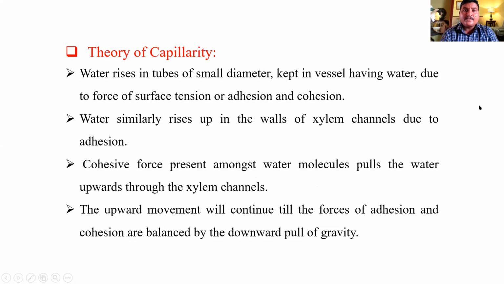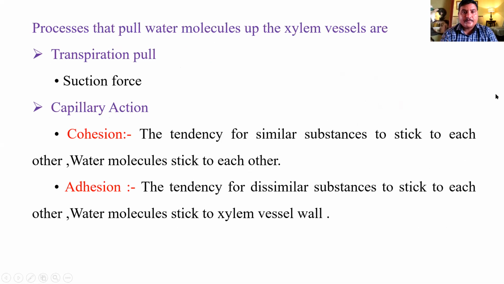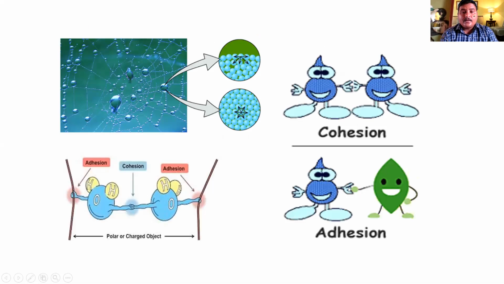Then next one is the theory of capillarity. This theory says that water rises in tubes of small diameter kept in a vessel having water, due to the force of surface tension or adhesion and cohesion. This is the force, adhesion and cohesion. What is meant by adhesion? Adhesion means attraction between different molecules. And cohesion is the force between the same molecules, like water molecules.